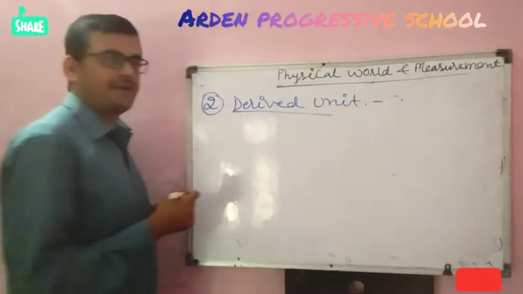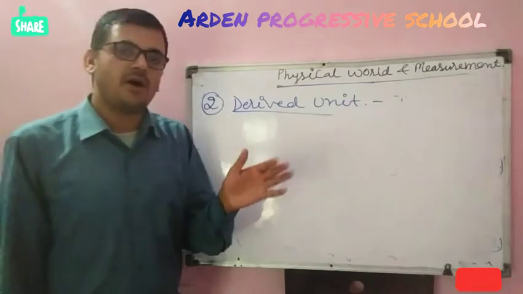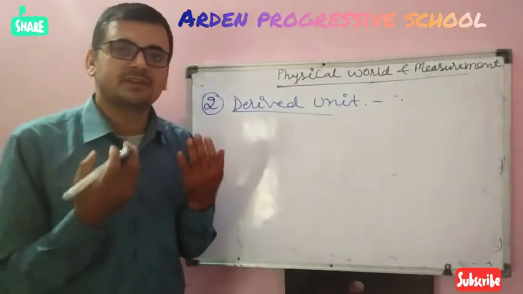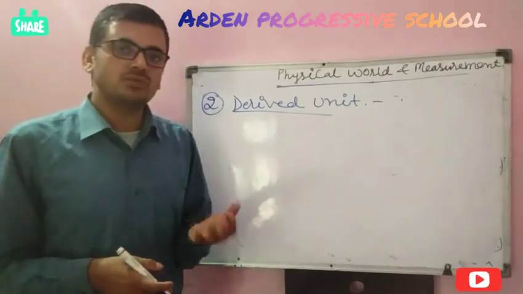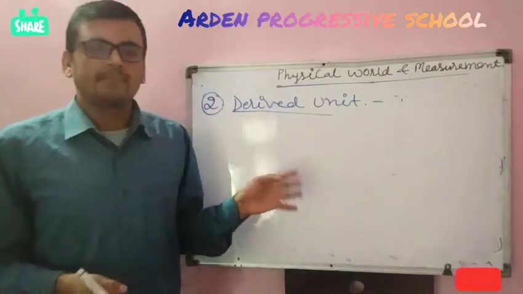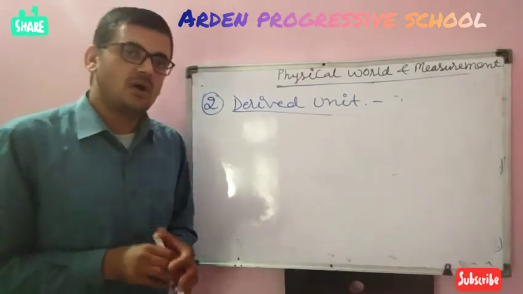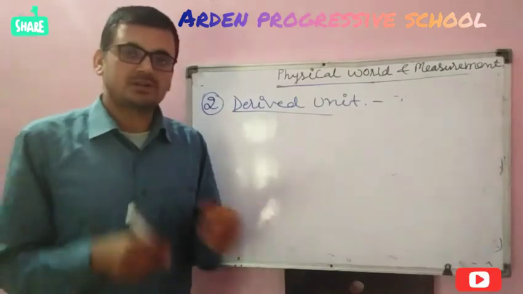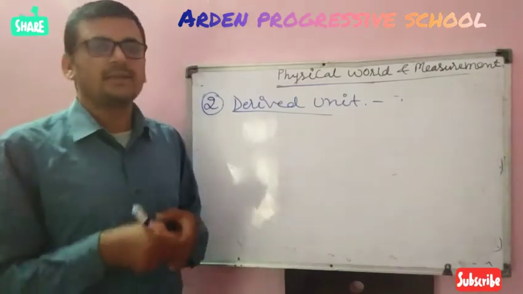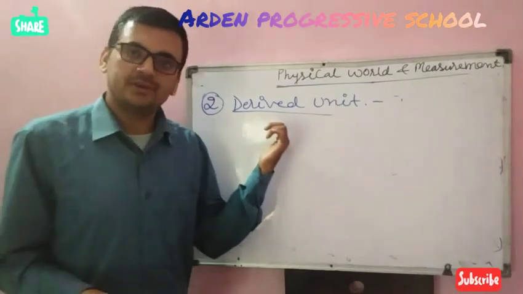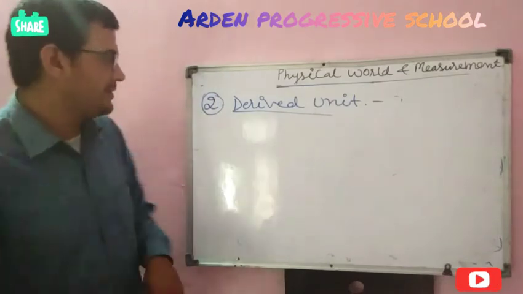As with the fundamental unit, the derived units are the units of derived physical quantities, or standards which are used to measure derived physical quantities. Simply, you can say units of derived physical quantities are called derived units.